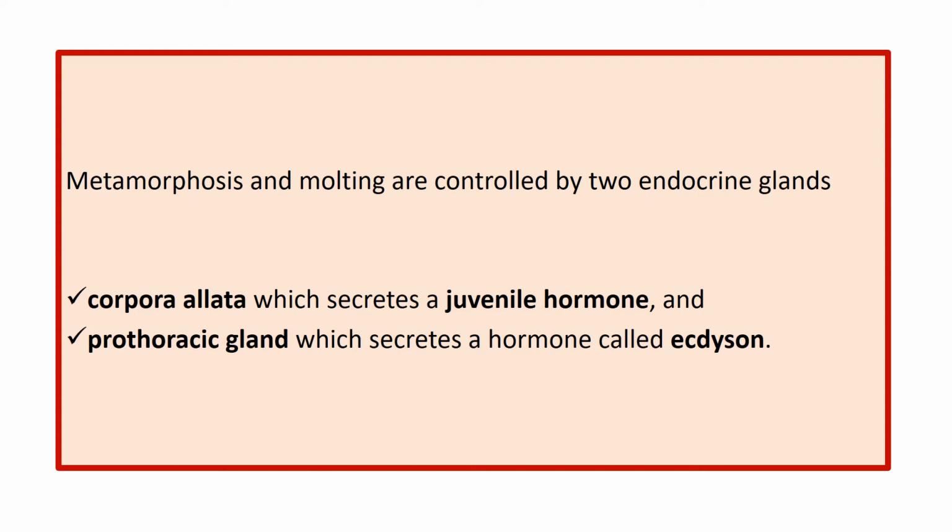Metamorphosis and molting are under the control of two endocrine glands. These endocrine glands are corpora allata, also called corpus allatum, and prothoracic gland. Corpora allata secretes juvenile hormone while prothoracic gland secretes ecdysone.